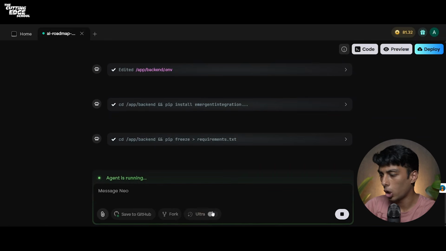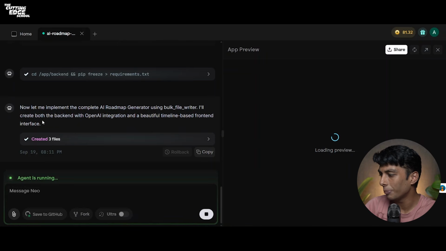And you also get an option for ultra thinking. On the right side of it, you get an option for the code, which we will explore later. You get an option for preview once your application is generated. In this preview option, you can exactly see what you have built. And you get an option to deploy your application also.